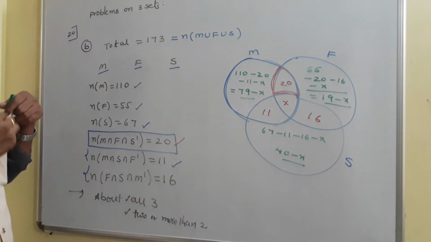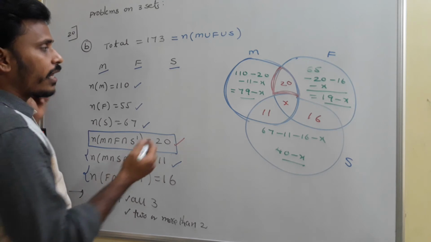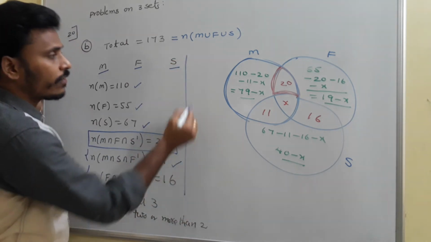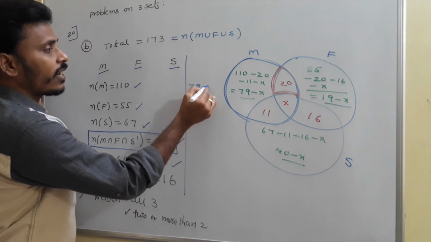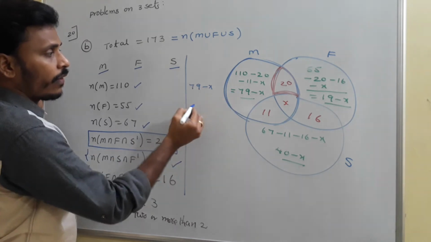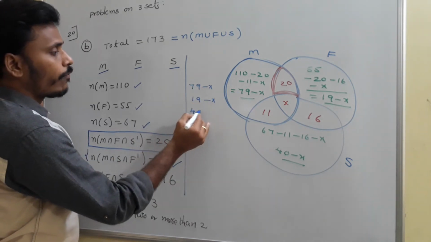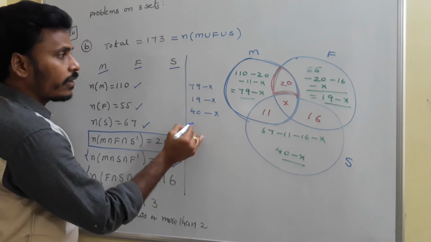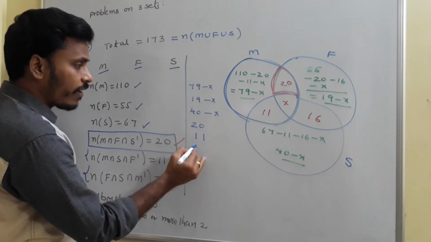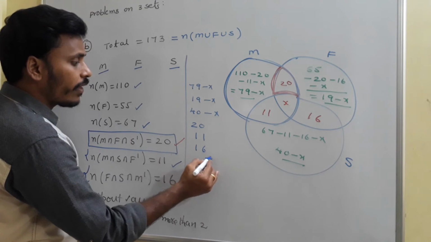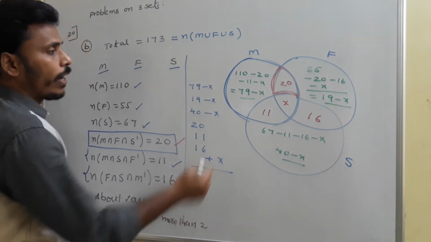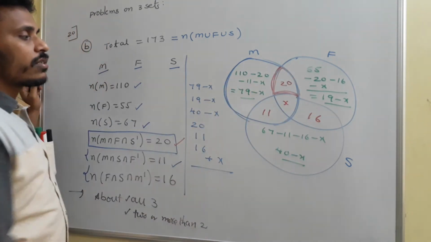So now add everything and equate it to 173: 79 minus X, plus 19 minus X, plus 40 minus X, plus 20 plus 11 plus 16, plus X. We need to add the numbers in all these 7 regions.